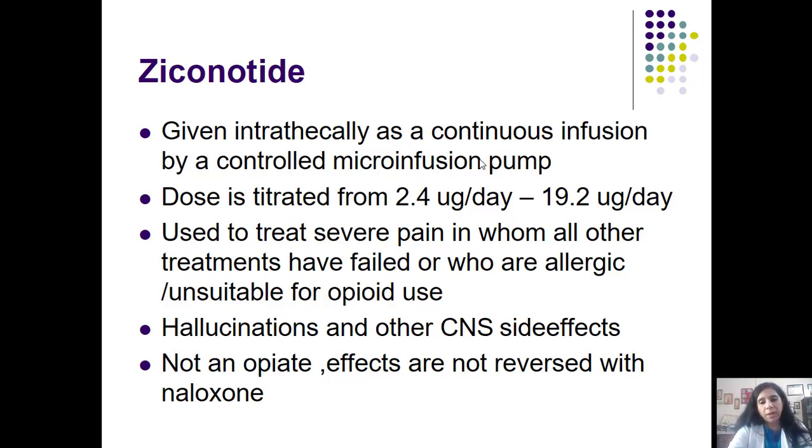It is used to treat severe pain in whom all other treatments have failed, or in whom opioids cannot be given because of some contraindication, or who are allergic or unsuitable for opioid use. Hallucinations can happen with this drug, which are very common, so this drug should be avoided in patients with underlying psychosis or other types of psychotic disorders. It is not an opioid, so its effects are not reversed by naloxone; it is not a mu agonist. It's a drug which actually blocks the calcium channels, and that will prevent the neurotransmitter release.